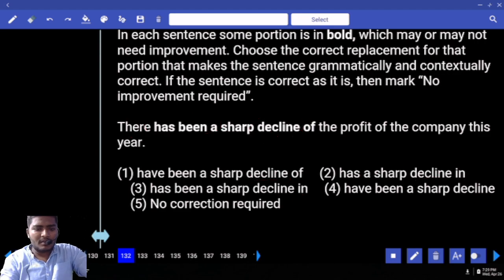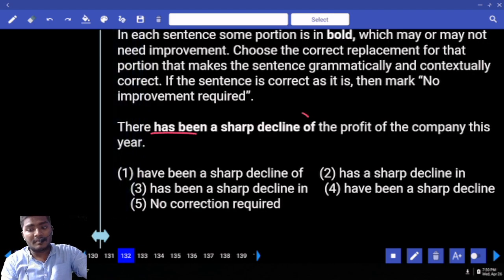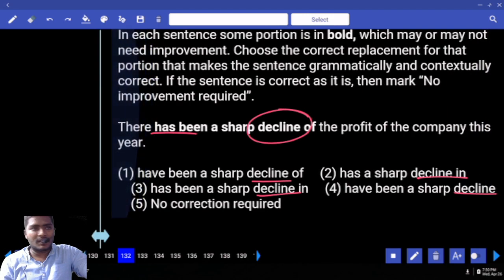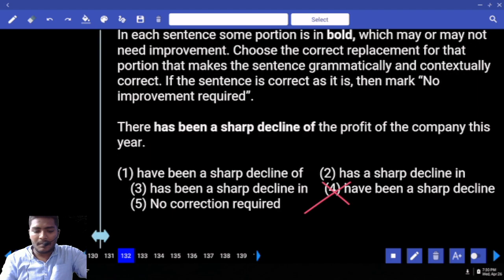Sir, based on there, no. There is used with singular or plural? Both. There are students, there is a student. Both can be used. Here are the tables, here is a pen. Here and there can be used both with the singulars and plurals. But the singular and plural is based on the noun which is followed by. In all the cases, which noun do you see? Only singular. That means, can we use plural verb here? No. So, how many options shall we eliminate here?